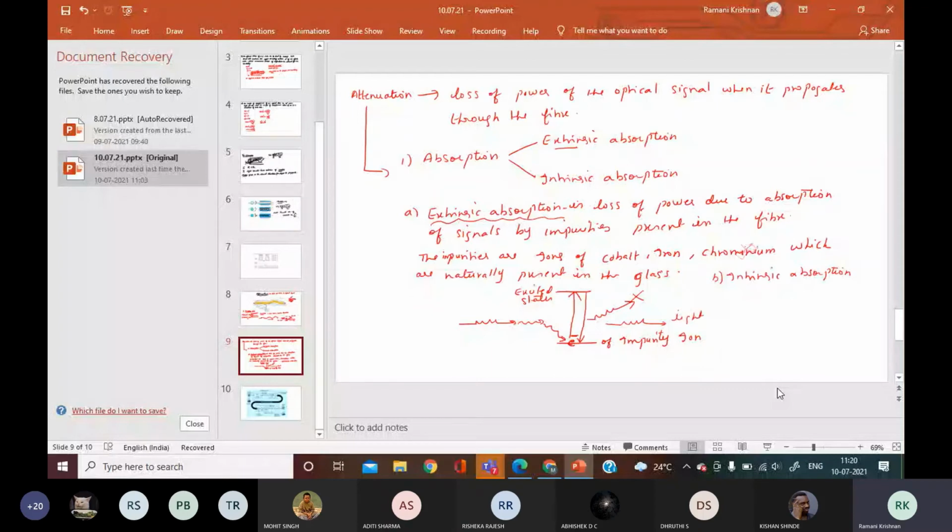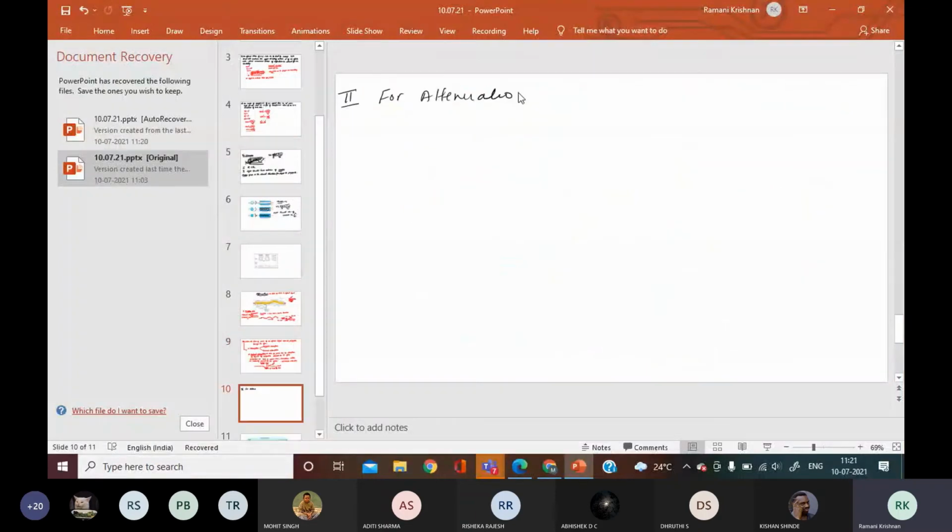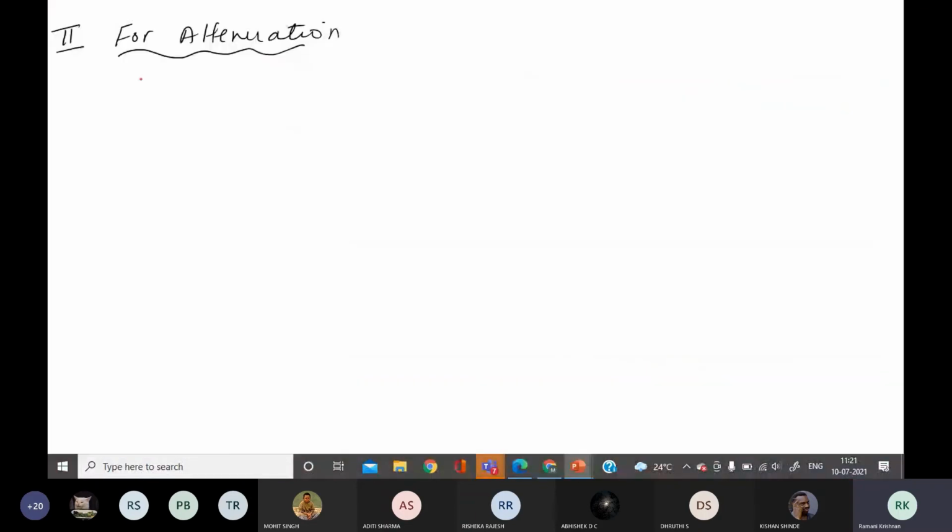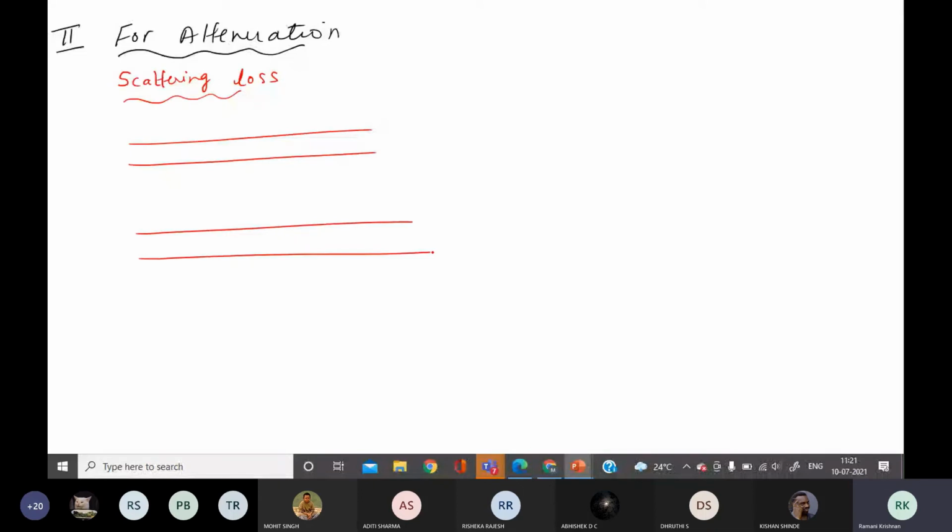It is scattering loss. Okay. Now, what happens when the optical fiber is being fabricated? Okay, this is the cladding part. This is the optic axis. This is core.